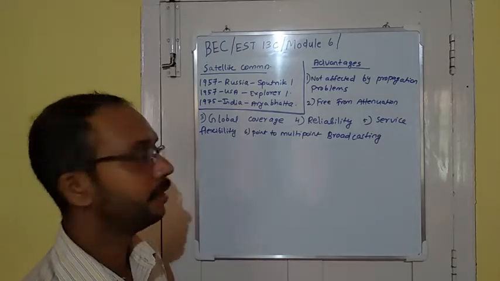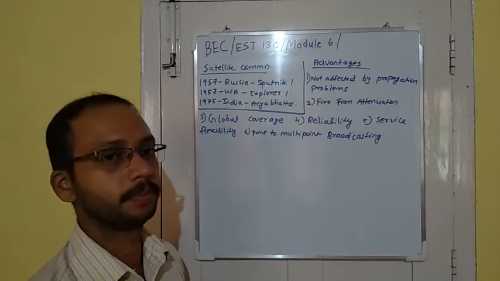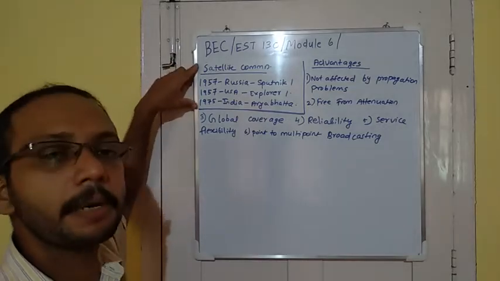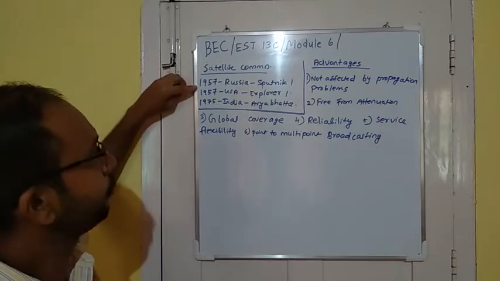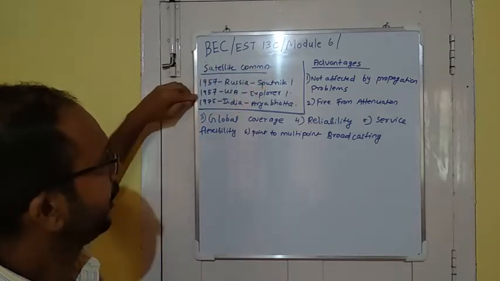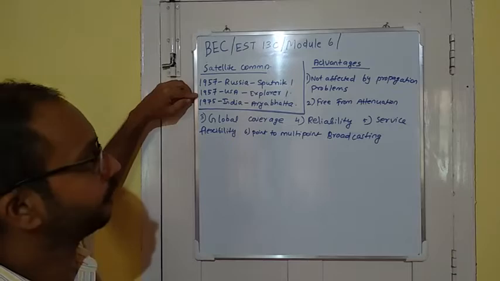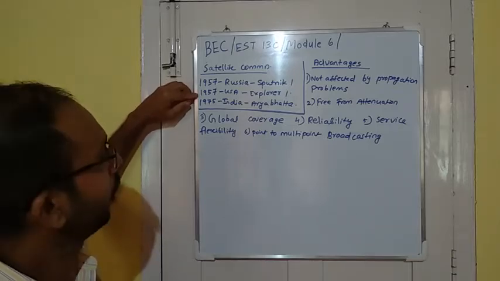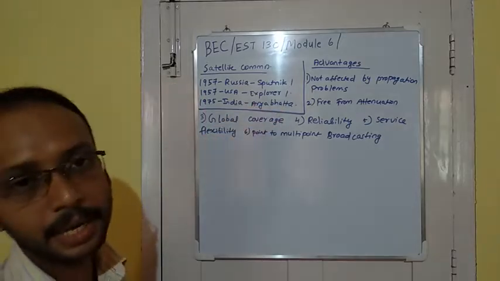Service flexibility and point to multi-point broadcasting are possible. Now some history of satellite communication. In 1957, Russia launched Sputnik 1. In the same year, USA launched Explorer 1, and India in 1975 launched Aryabhatta.